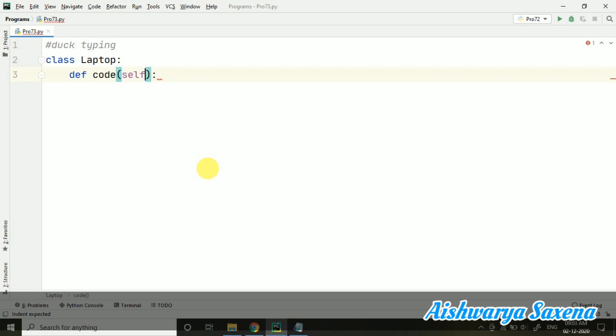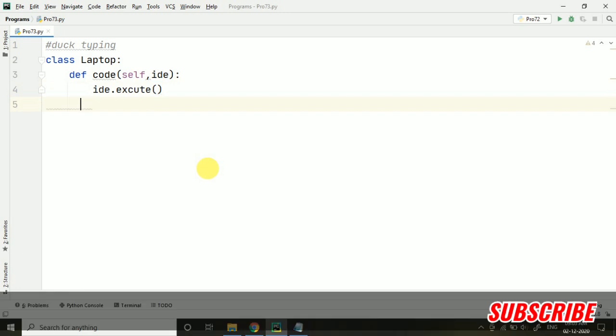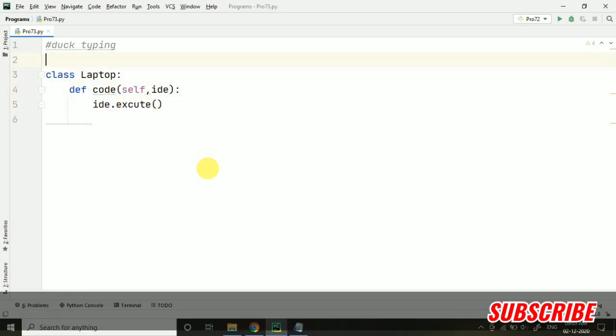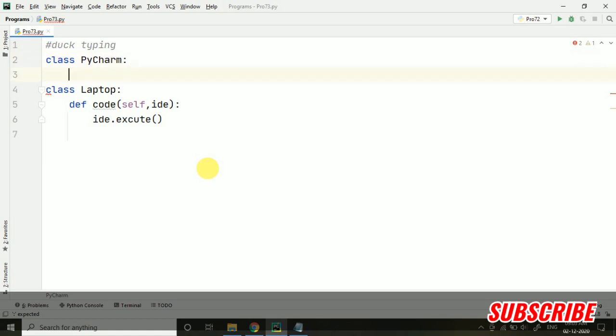Where do we code? We code on the IDE, and we execute the code on the IDE. We don't have any IDE yet, so let's create one. Let's say we have PyCharm, and let's create one method execute here.